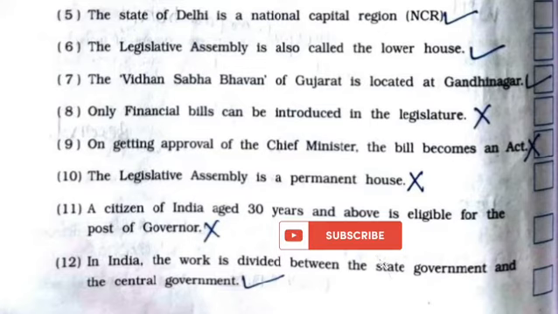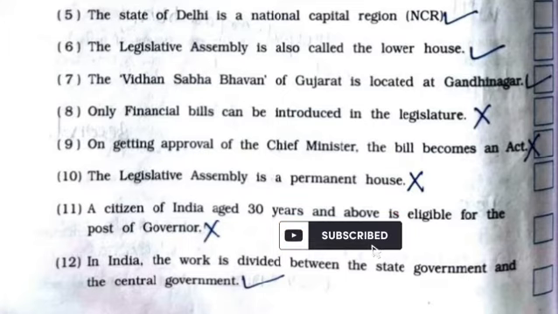It is false. Ninth, on getting approval of the chief minister, the bill becomes an act. It is false. 10th, the legislative assembly is a permanent house. It is false. 11th, a citizen of India aged 30 years and above is eligible for the post of governor.